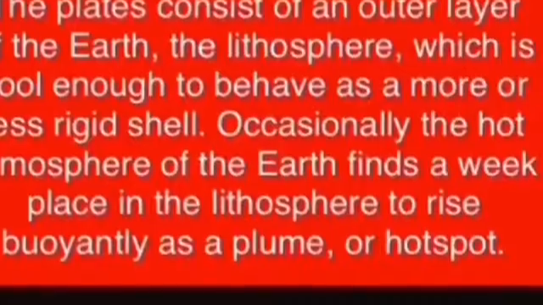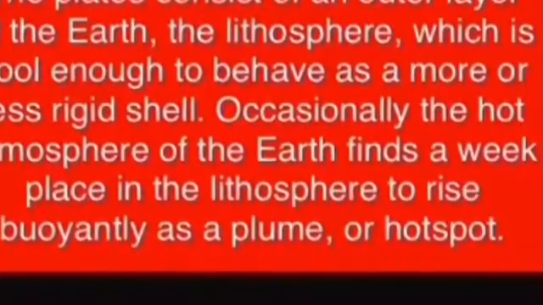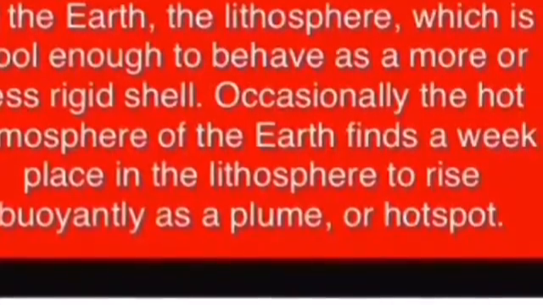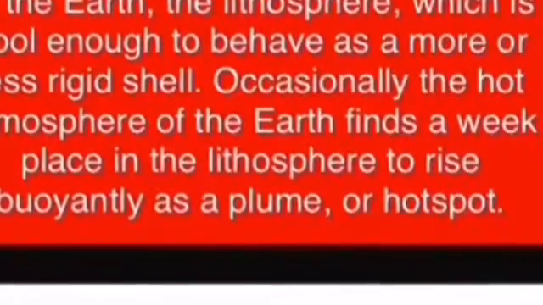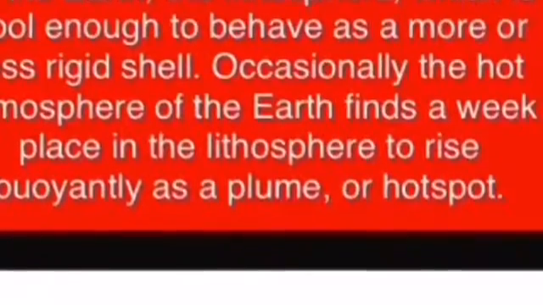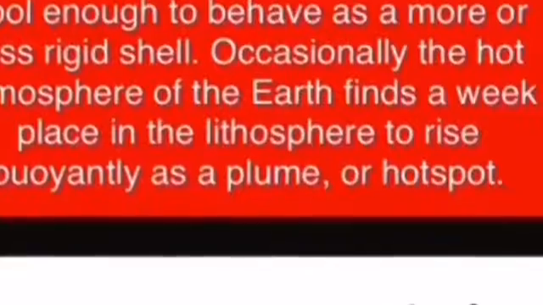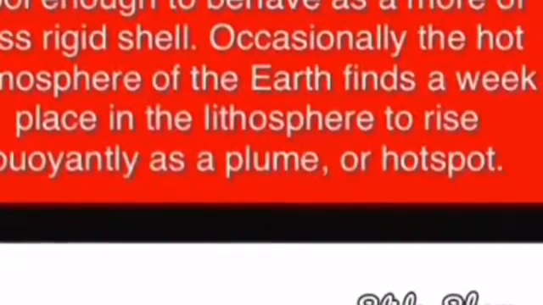The plates consist of an outer layer of the earth, the lithosphere, which is cool enough to behave as a more or less rigid shell. Occasionally, the hot asthenosphere of the earth finds a weak place in the lithosphere to rise buoyantly as a plume or hot spot.